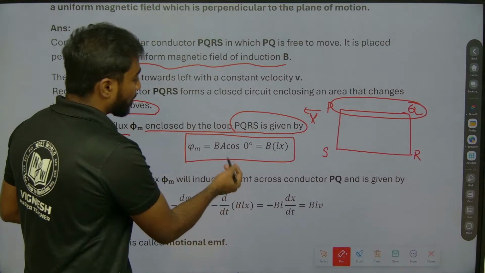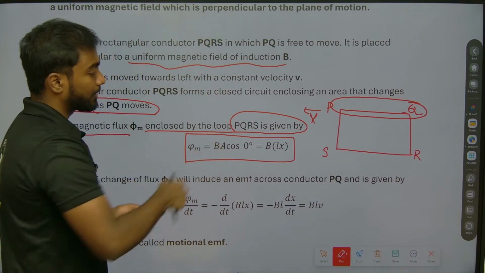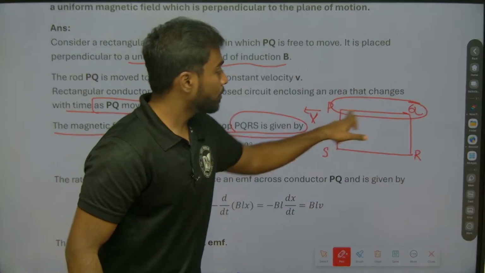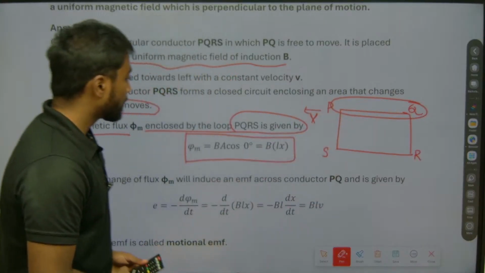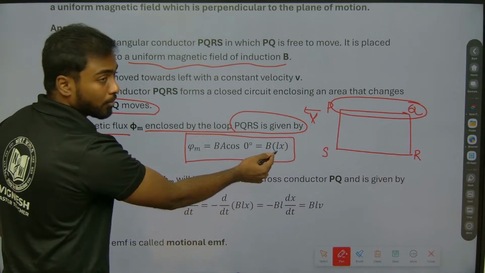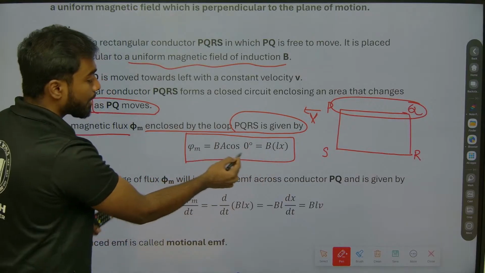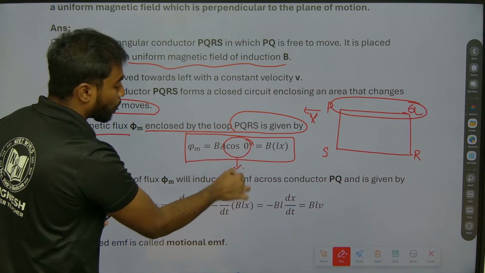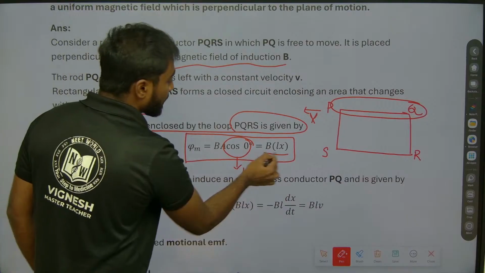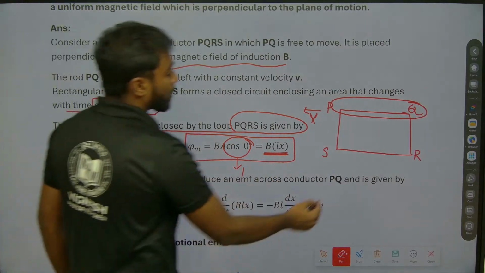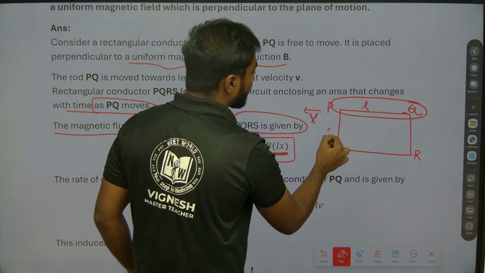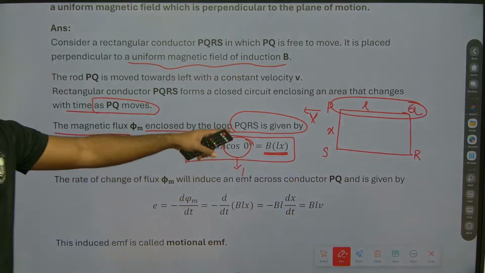So when I talk about the area, that is length into breadth, right? So L into x. So B, and cos 0 we know that it is 1. So B into Lx. So when we talk about this, length is L and breadth is x, the area of the loop is nothing but length into breadth.